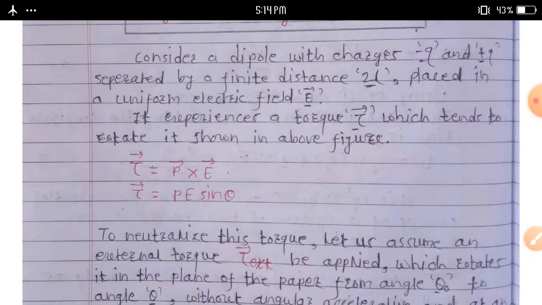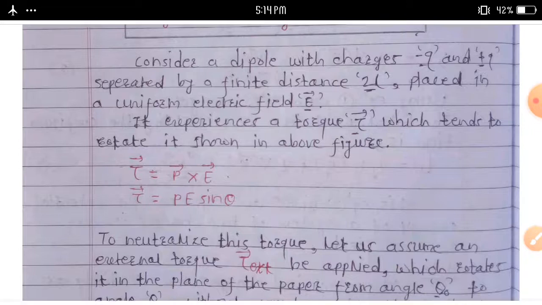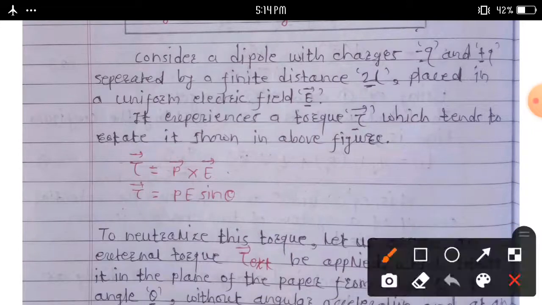We can write tau bar is equal to P bar cross E bar, then tau is equal to PE sin theta.